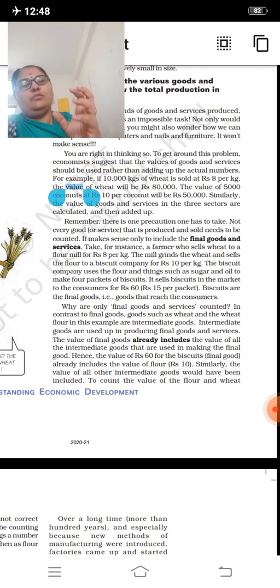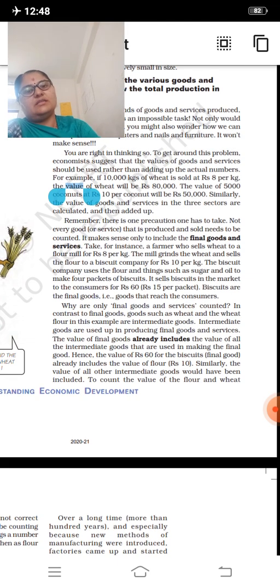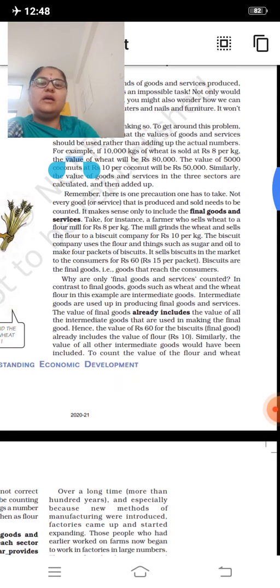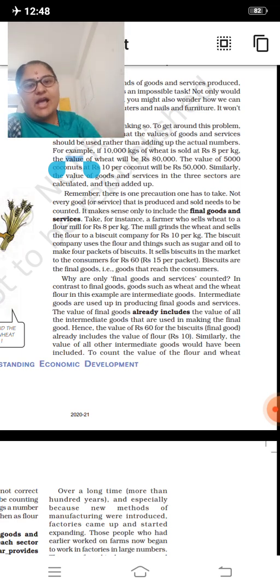By their value, by their cost, we can compare the three sectors, that is the primary sector, secondary sector and tertiary sector. Now you came to know that wheat has more value than the coconut, because wheat is rupees 80,000 and coconut is rupees 50,000. Like that we can compare the values.